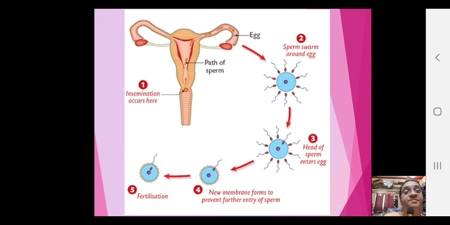The first diagram actually shows you the path of the sperm, how it is entering via the vagina and the cervix into the uterus, and how a particular egg or ovum is surrounded by many sperms. Then in the third picture you can see only one is literally entering into the ovum, and fourth, as I told you, zona pellucida becomes thick and now nothing can enter again, so polyspermy will be avoided. And next is how a fusion occurs, that is fertilization is taking place, right?